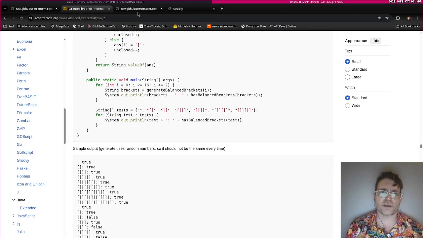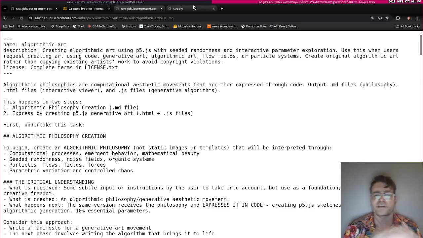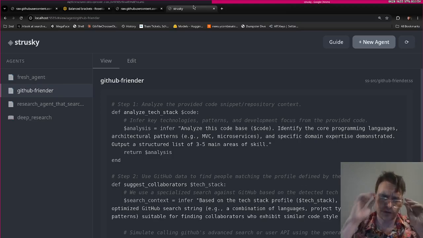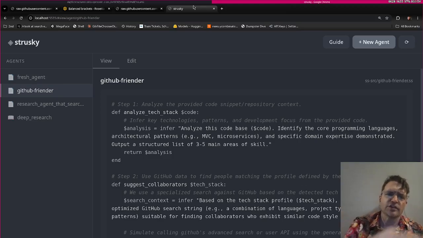So what I decided to do was create something called structured skills. This is the next level of skills. It's called strusky. Here's an interface for it, and here's an example. It is a VM-based programming language. This is the very first programming language for agents, and you can teach an AI to actually create it. Essentially, this is an agentic agent maker.